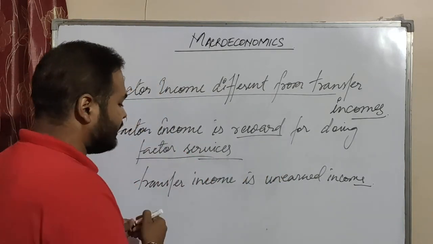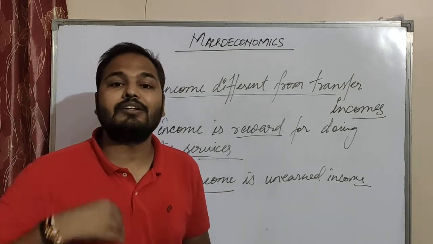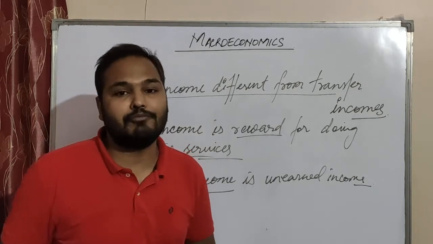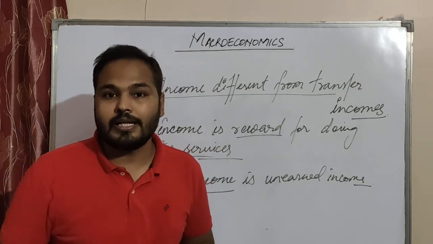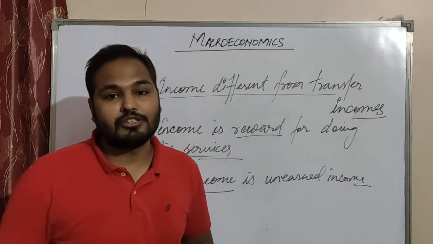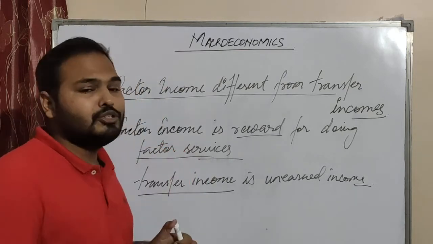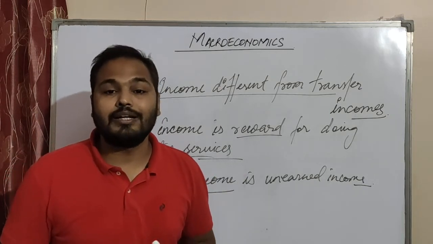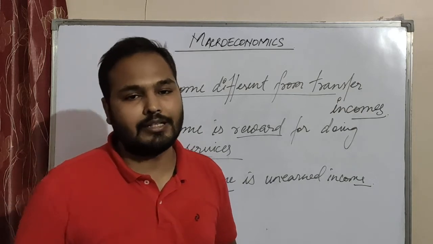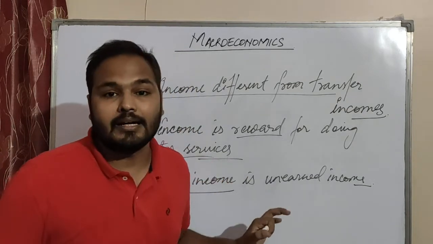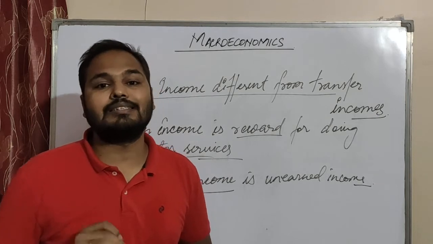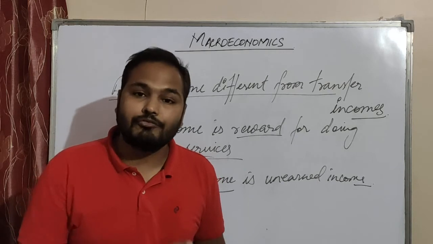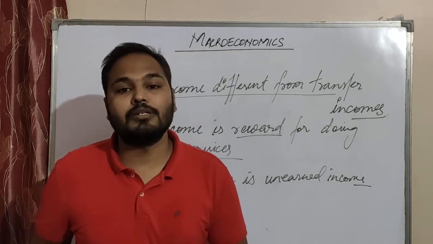If the income is transfer income, it is just being transferred. It can be a gift, it can be given to anybody. Suppose you are taking money from your father, it is your transfer income. You are not earning it, and you are not doing any factor services for it. It is a gift given by your father, so it is not earned income. Whenever something is done and it is paid in reward, that is called factor income. So factor income is something else and transfer income is something else.